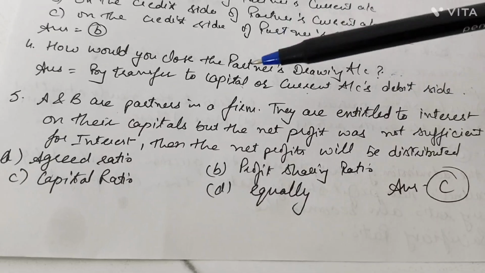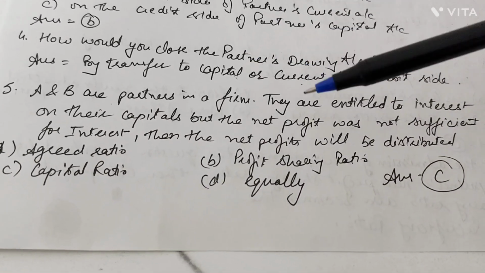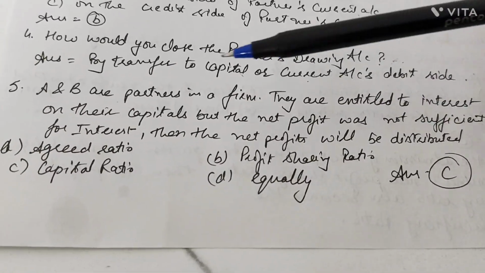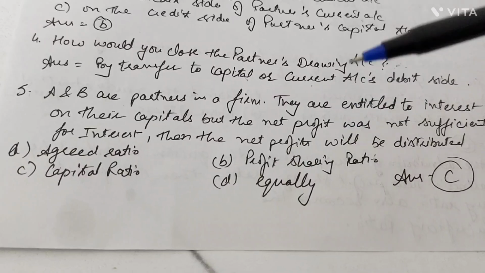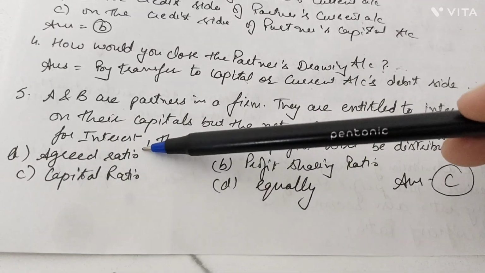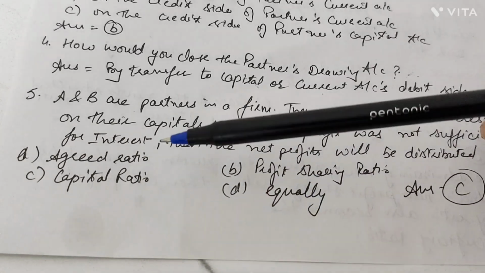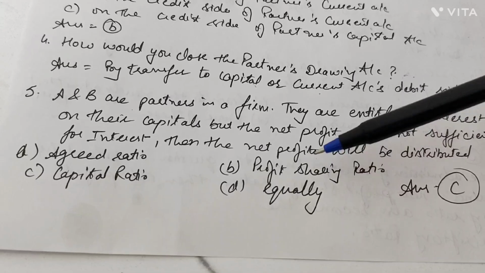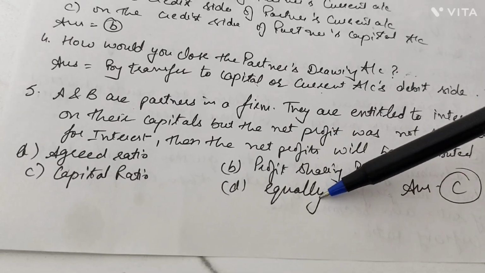Then now next one is A and B are the partners. They are entitled to interest on their capital, but the net profit was not sufficient. Then the net profit will be distributed into which ratio? If these options are not given to us, then it would be in their appropriation ratio. Now options are given to us: agreed ratio, profit sharing ratio, capital ratio, or equally. Agreed ratio is not possible. Profit sharing ratio is also not possible because the profits are not sufficient, and it can't even go equally.